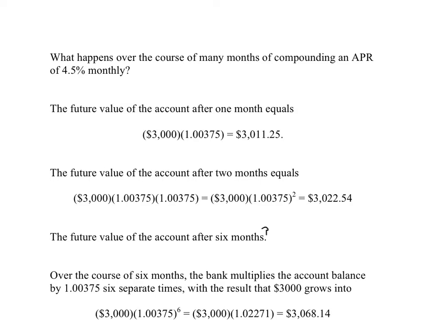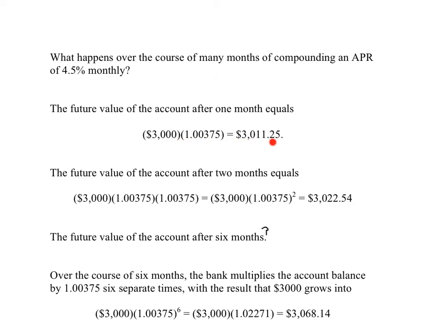We were looking at an example of investing $3,000 into an account that has an APR of 4.5%, but compounded monthly. Banks typically quote interest rates in annual terms, and then, somewhere in the fine print, you will find out something about how frequently the compounding occurs. That monthly compounding, we can investigate further and ask, well, what's the effect of many months of monthly compounding? The future value of this account after 1 month equals the initial amount, $3,000 invested, times 1 month's worth of growth, times the 1 month growth factor.